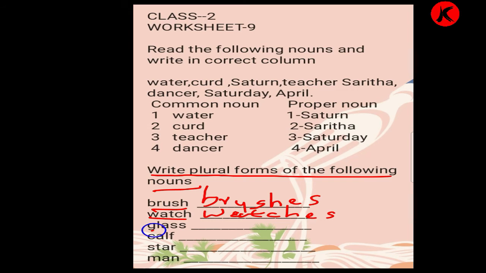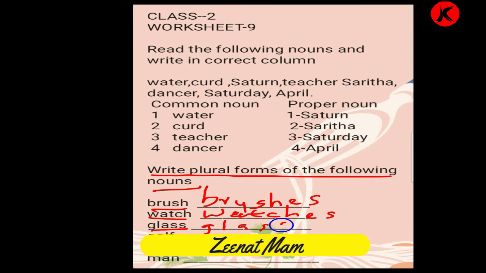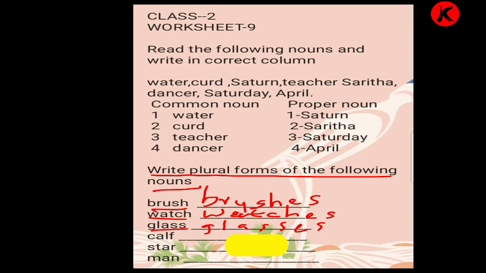Then next, glass. G-L-A-S-S-E-S, glasses. Then calf. C-A-L-V-E-S, calves. Star. S-T-A-R-S, stars. Man. M-E-N, men. So dear children, did you follow the singular and the plural of this?